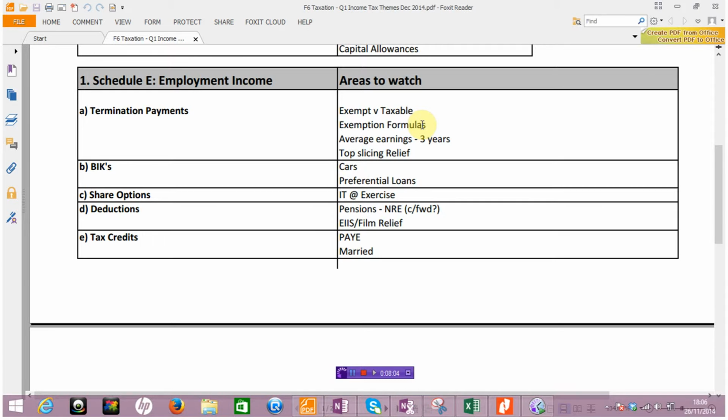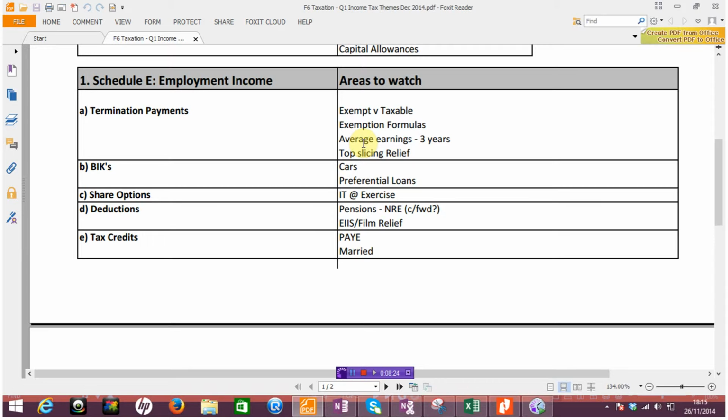Not least in the area of completed years, in other words, the idea that you're including only completed years in the formula and not half years. Watch out for that. Now, the other area that I think is confusing for students, certainly when we're looking at the SCSB, is the idea of average earnings for the previous three years. The examiner can have a lot of fun with that, because it's highly unlikely, in fact I would say impossible, that the examiner would provide you with the average earnings to the date of termination. And bear in mind, that's what we need: the average earnings up to the point at which the person's employment was terminated.